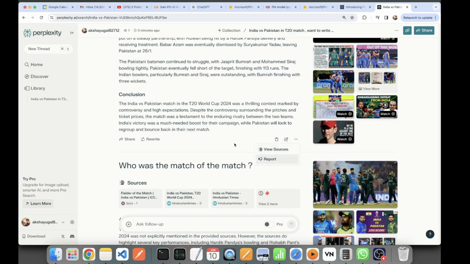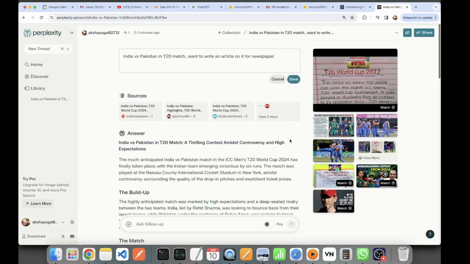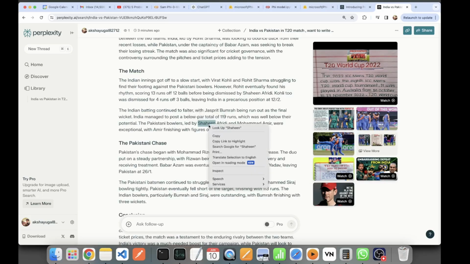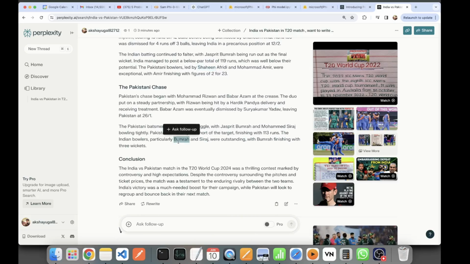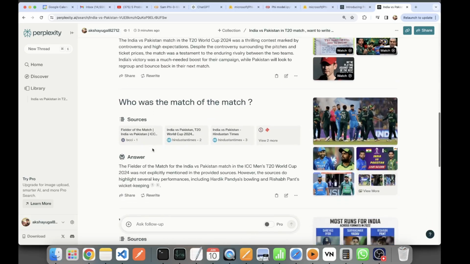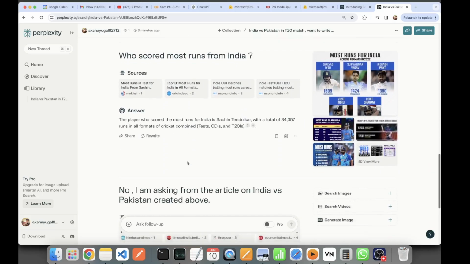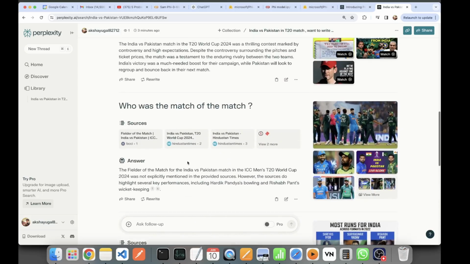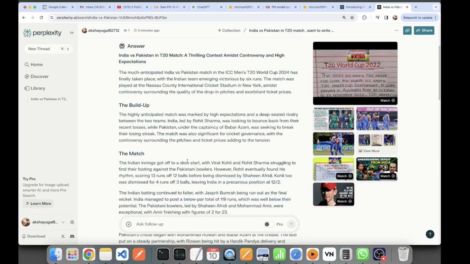View sources, report. But I don't want to edit the query. I want to edit the article. Can I edit it? I can't edit it. Okay, this will be a setback, I guess, because if someone is writing an article, he would want to edit it. Maybe that is not the intention.